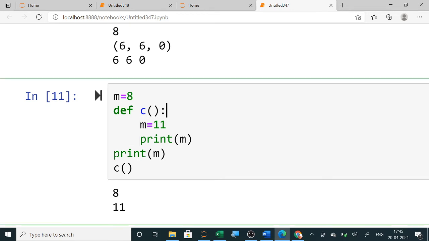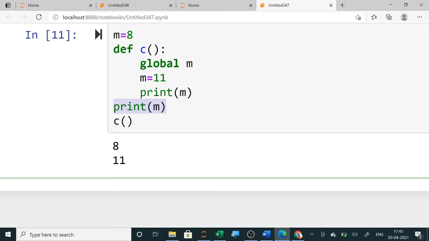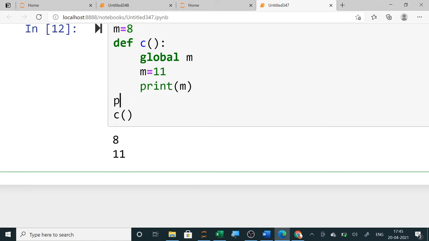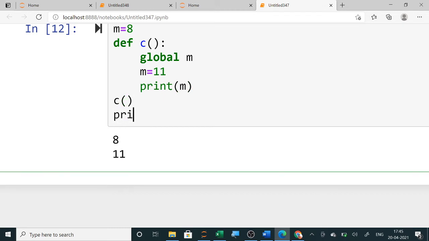So what you will do here is use a global keyword. I am writing here global m. Now m will become global. Previously it prints the value of m and then calls C, so it will be 8 and 11 only. You can see here 8 and 11. But if I write this statement afterwards, then what will happen? Since I have used the global keyword here, I am printing m outside and it is printing 11. So once I use the global keyword, the new value of m will be 11, and outside also it is printing 11.